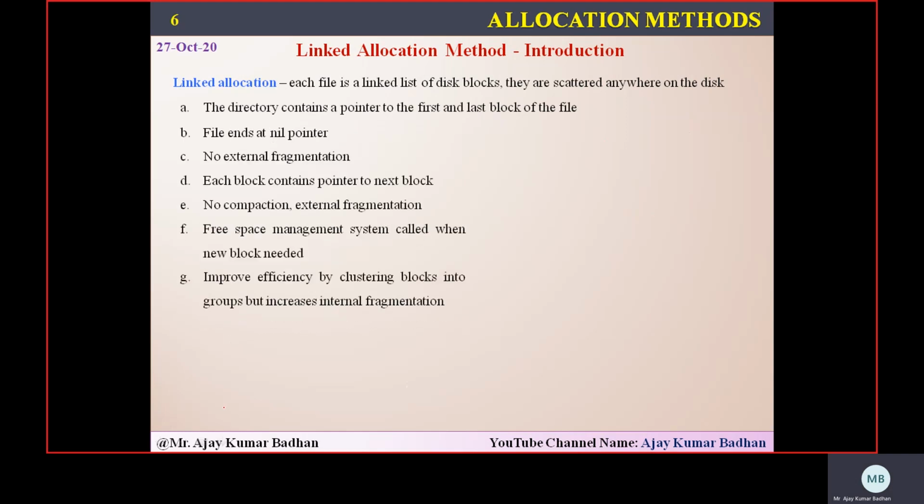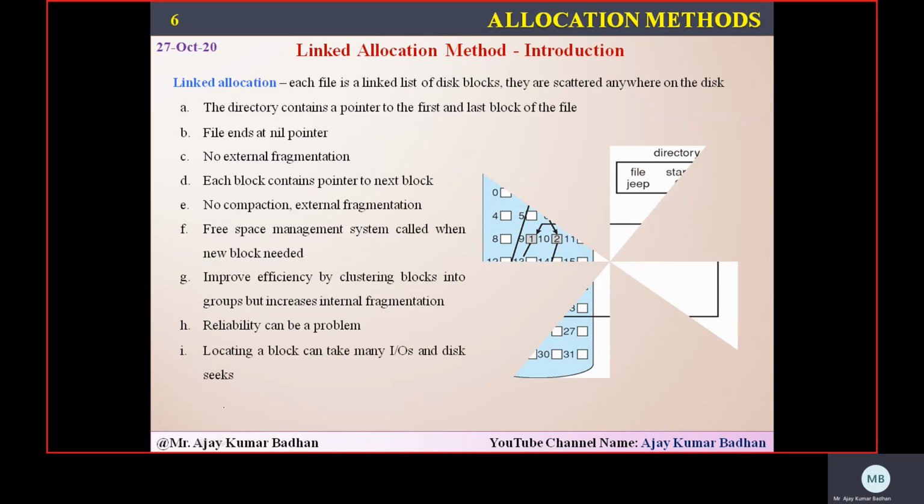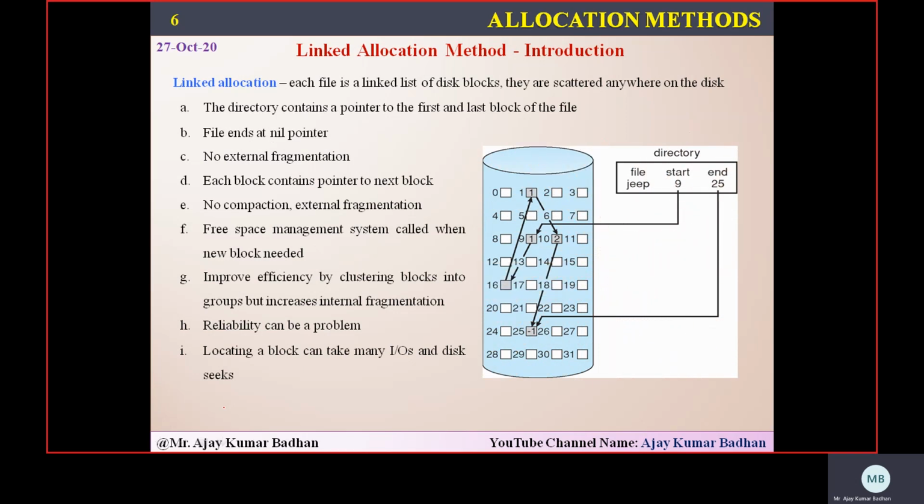And here we have a directory structure which will be storing information. If you see here, there is a small change. Let me show you. This is a file name. Earlier we had an initial starting location and a length. But coming to this linked allocation, we don't have length, we have end. This directory structure will hold the initial position and the final position of that particular file.